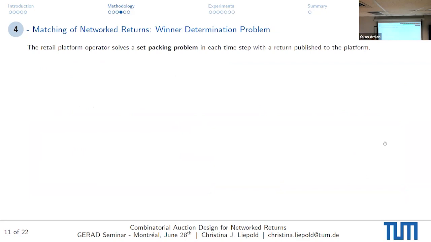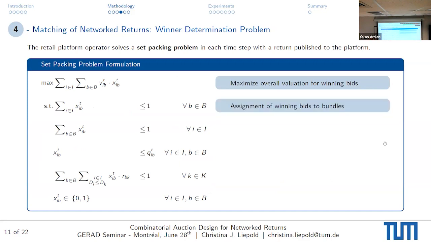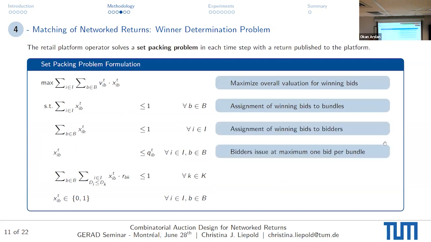All right, then the matching process. This is basically a set packing problem. Each time step where we have at least one return published to the platform. This is a very simple problem, which is also why it can be solved pretty quickly. So basically we want to maximize the overall valuation for winning bids. We need to assign the winning bids to the bundles, the winning bids also to the bidders. The bidders issue at maximum one bid per bundle. And then we also need to allocate those returns. Here, the important thing is that we have a maximum shipping distance.